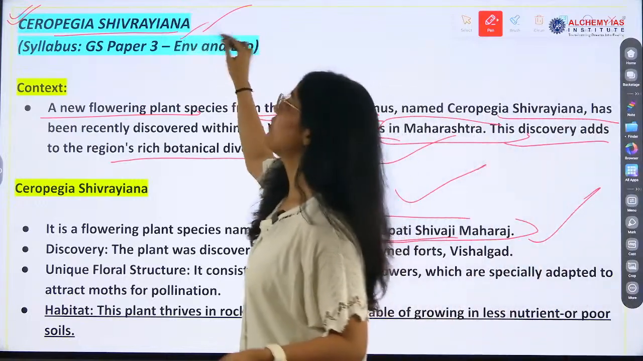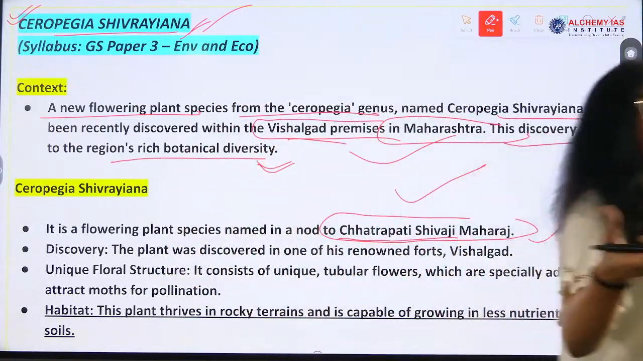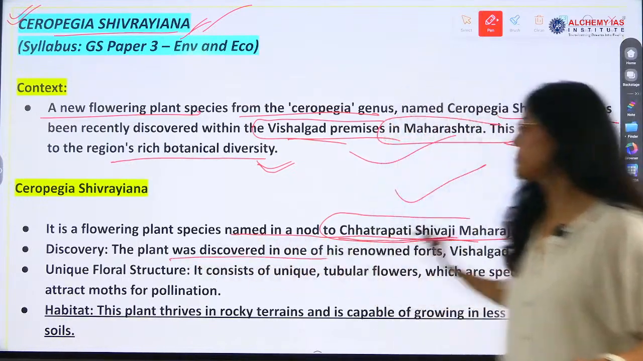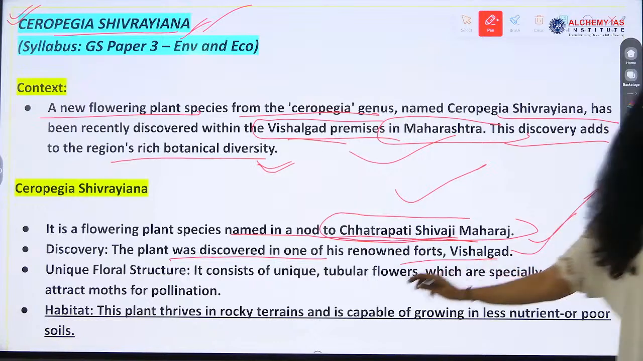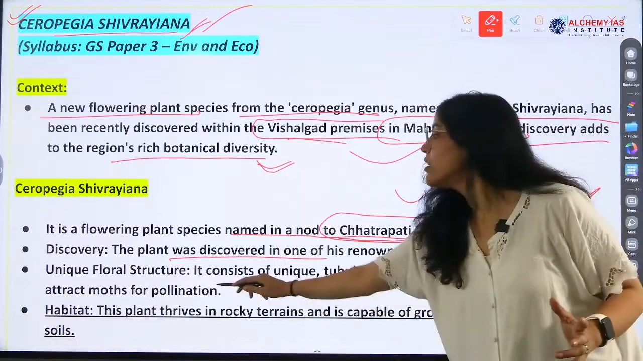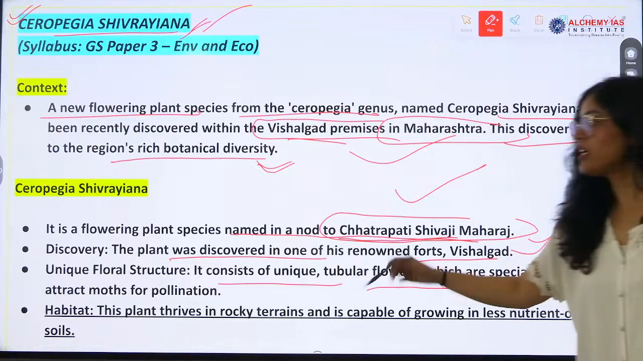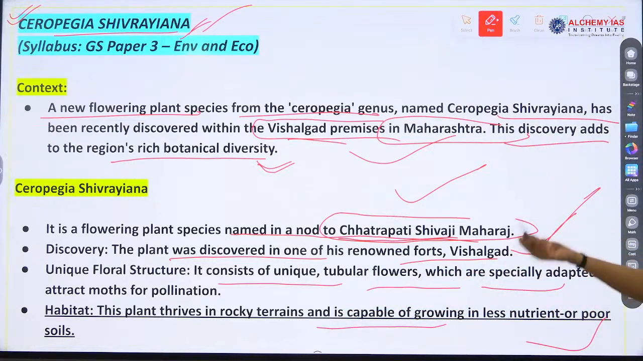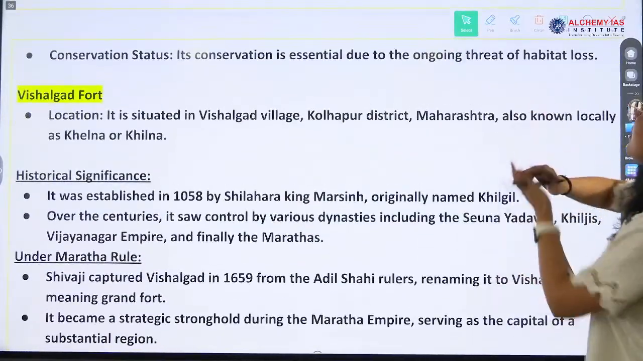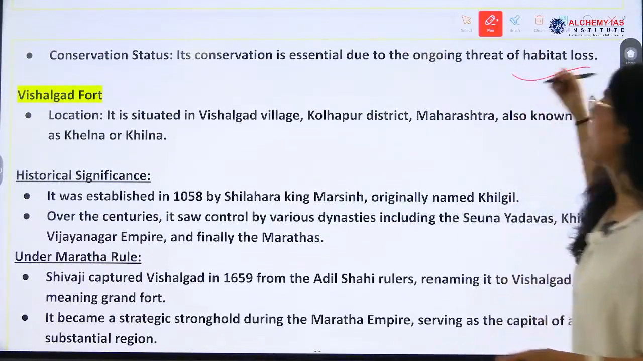So Shivrayana, Shivaji Maharaj. Okay, so they have given the name in a nod to Chhatrapati Shivaji Maharaj. The plant was discovered in one of his renowned forts, Vishalgarh. Okay, so it is one of his renowned forts, and that is why the name Shivrayana has been given. The floral structure consists of unique tubular flowers. Habitat: it thrives in rocky terrains and is capable of growing in nutrient-poor soils. Now conservation status: its status is essential due to the ongoing threat of habitat loss.